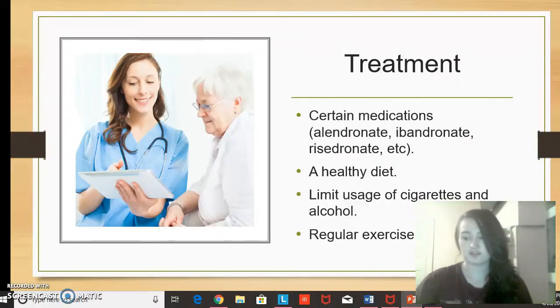Treatment of osteoporosis can be done through certain medications, such as alendronate, ibandronate, risedronate, etc. A healthy diet can help prevent the disease. It is also important to limit cigarettes and alcohol usage. Lastly, regular exercise can massively help as well.